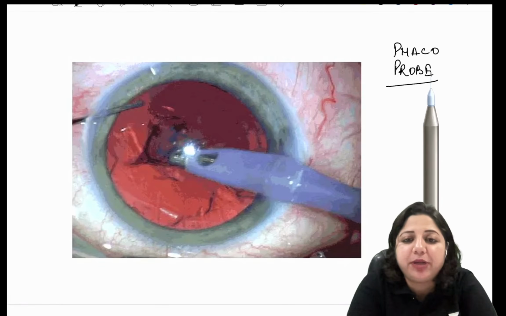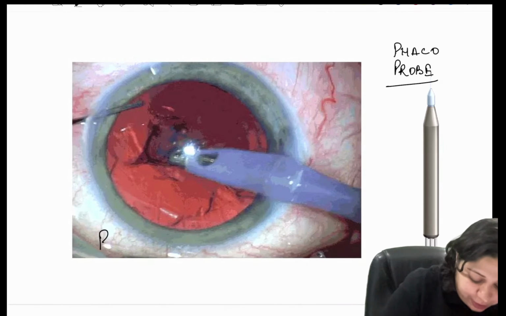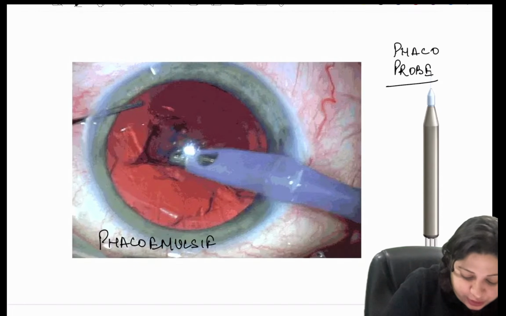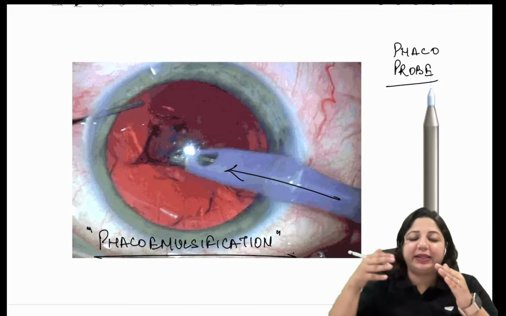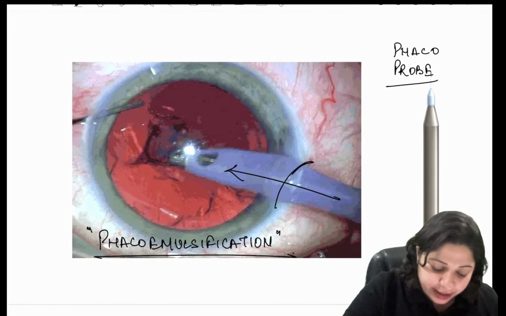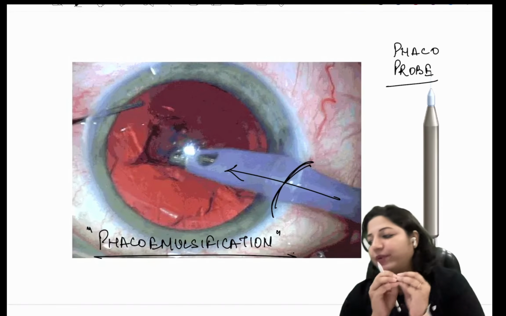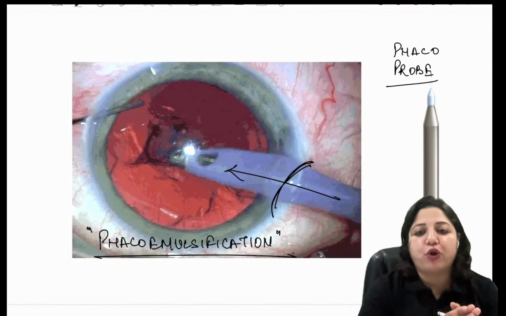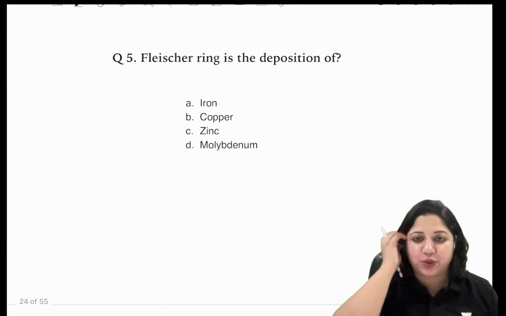Which cataract surgery is being done here? Anybody who wants to attempt? When you are using a phaco probe, what you are doing is phacoemulsification. So if anywhere in the image you see a probe like this, which has been taken inside through a corneal wound and is trying to emulsify the nucleus, that is the surgery being talked about: phacoemulsification. All right. Then we move on to the next one.